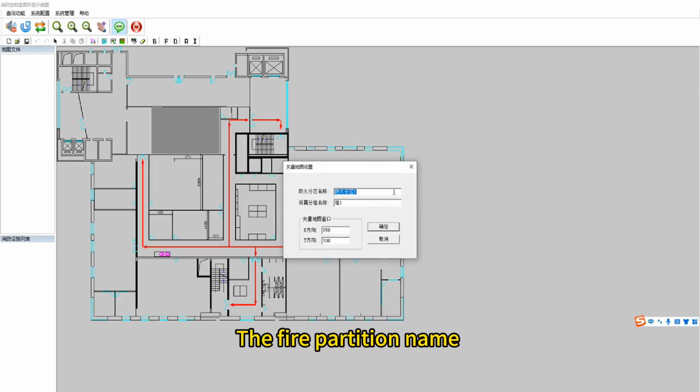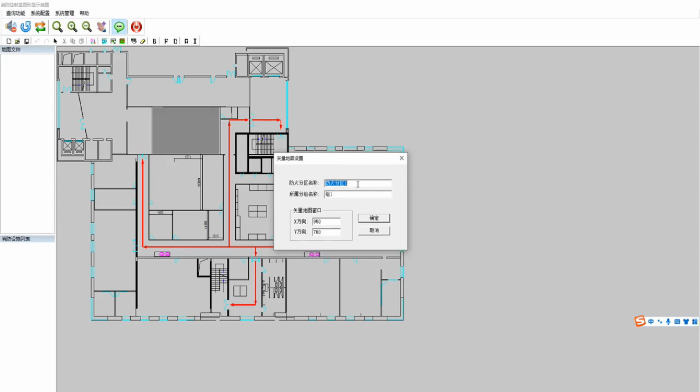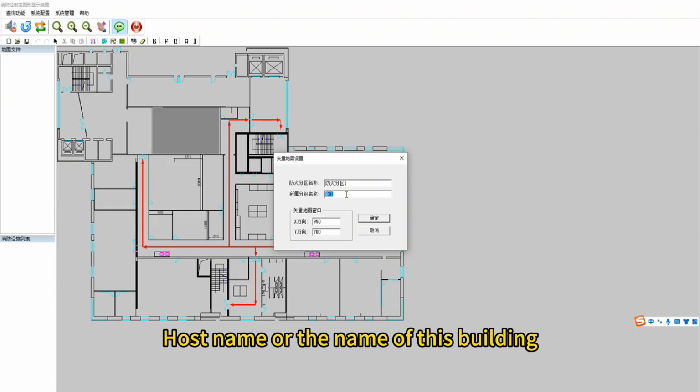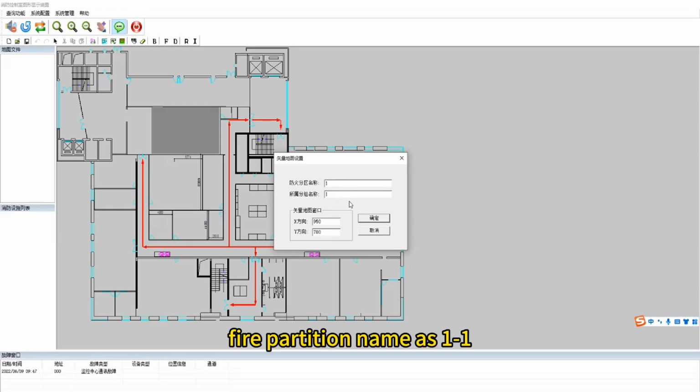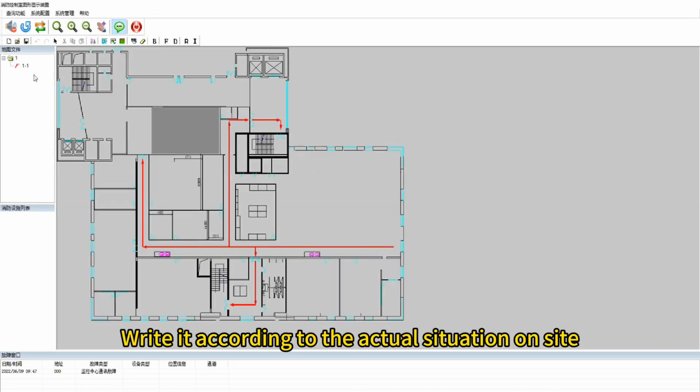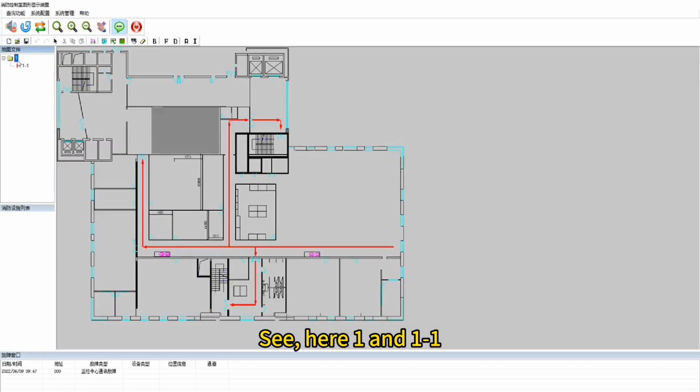The fire partition name. Here is the floor number, or fire compartments. Group name. Host name or the name of this building. Group name as 1. Fire partition name as 1-1. Write it according to the actual situation on site. See, here 1 and 1-1.